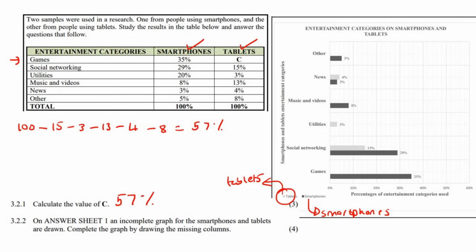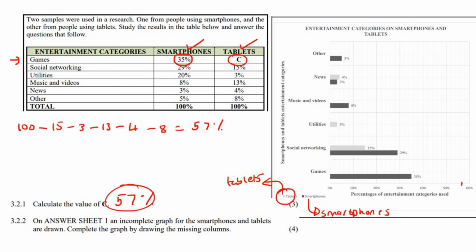So what we can see is that for the games, we've got smartphones here at 35%, just like we do over here. So what we need to fill in is the tablets at 57%. Now you've got to see here, here's 50, here's 60, and then there's a line over here, so that's 52, 54, 56, 58. So 57 would be there.